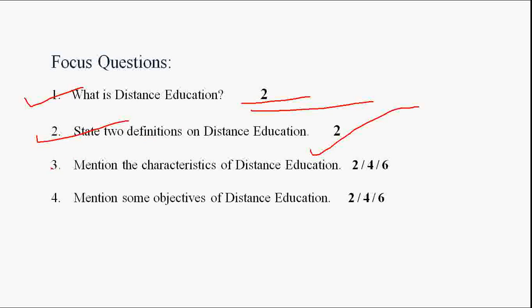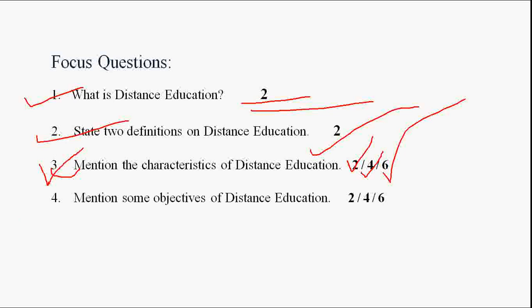Third, mention the characteristics of distance education. When this question comes in your examinations, what we need to do is, if the question is for 2 marks, then we need to specify two specific characteristics. If the question is for 4 marks, then we need to add 4 specific characteristics. If the question is for 6 marks, then we need to add 6 specific characteristics.